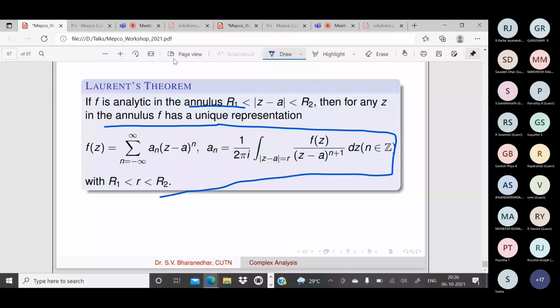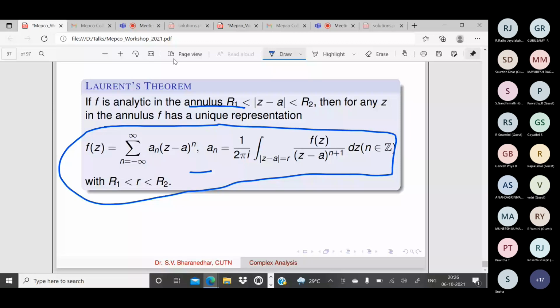For analytic functions on the disk, you have Taylor's theorem. For analytic functions in the annular region, you have the Laurent theorem. You might have proved this in your complex analysis course. Is that so? Hello? Yes, sir. Am I audible? Yes, sir. Okay.